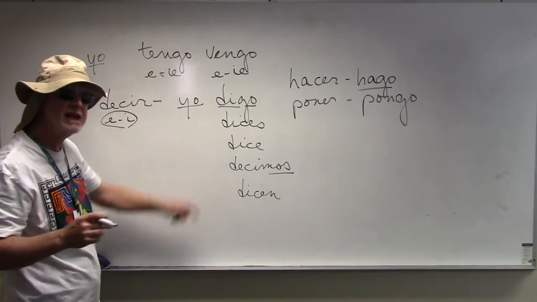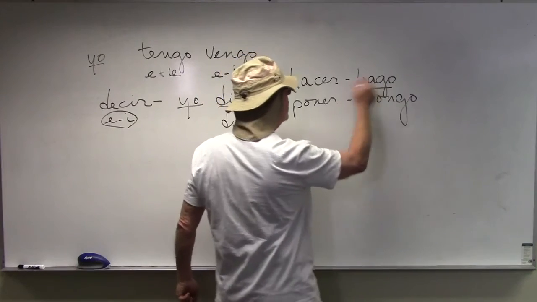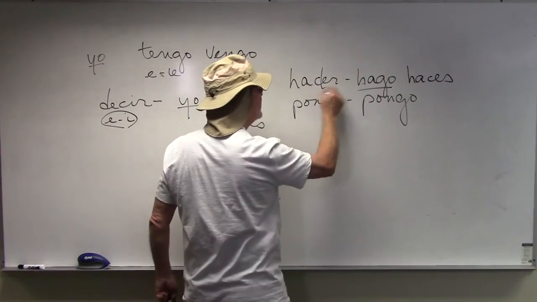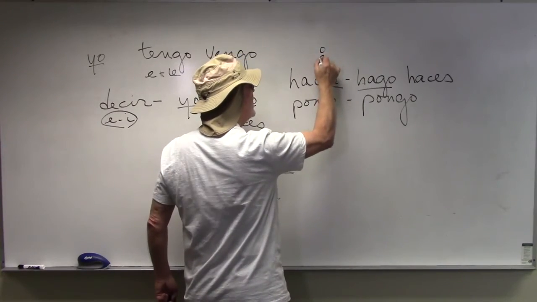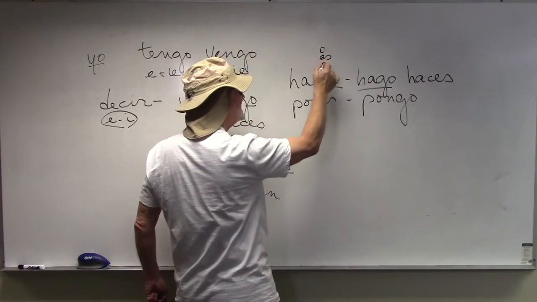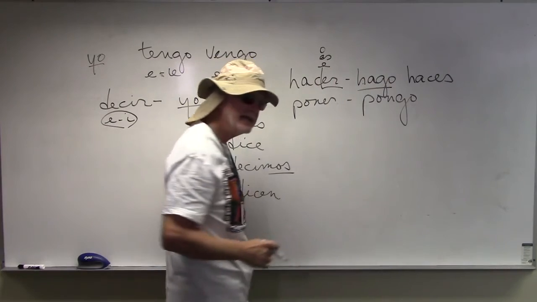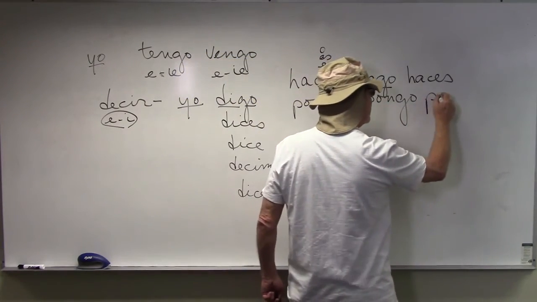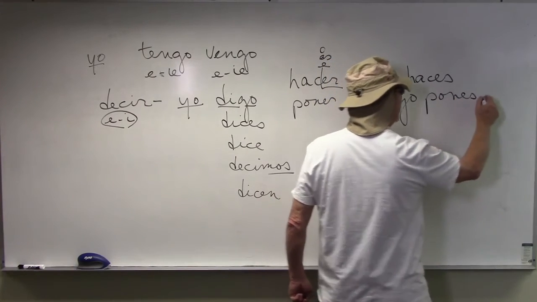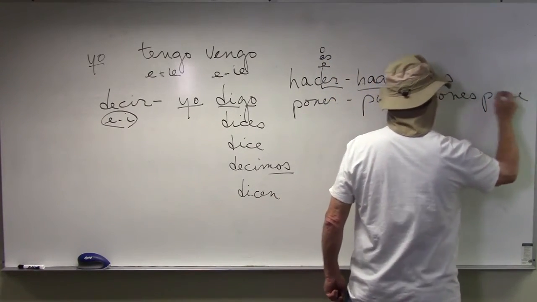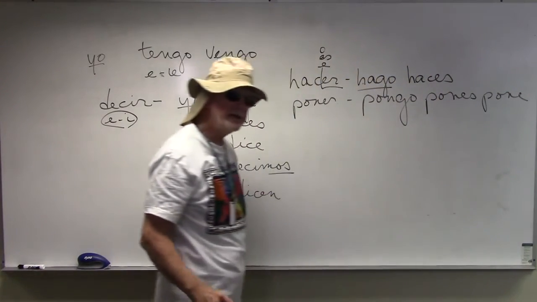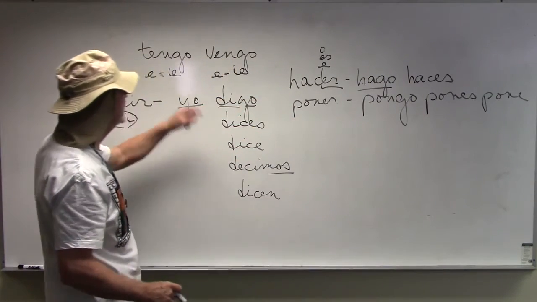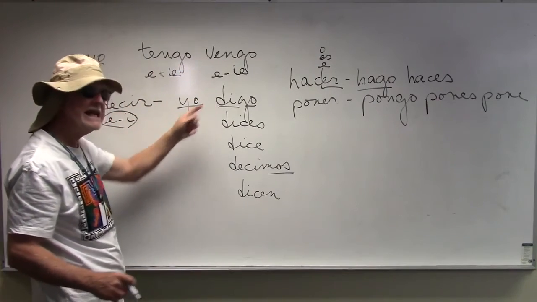Irregular first person singulars. Hago. But then what? Haces, because you're taking off the ER, right? O, es, e. Haces, hace, hacemos, hacen. Same with poner. Pongo. But this is regular. Pones. Then what? Pone. And so on. Okay? You with me on this? So we have hago and pongo and tengo and vengo and digo.